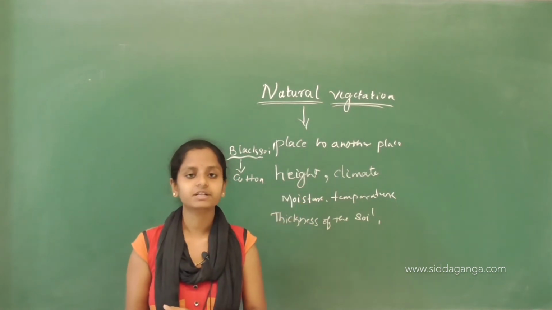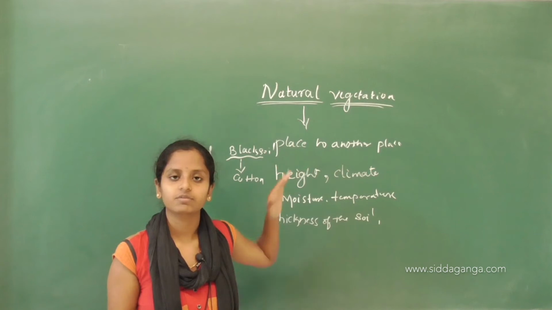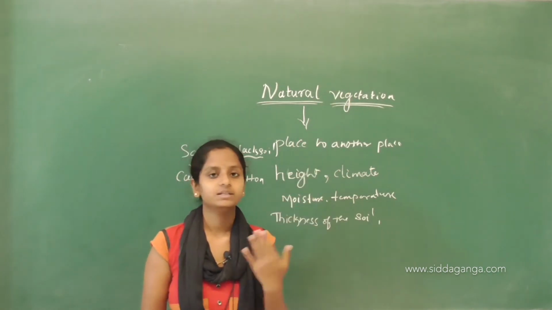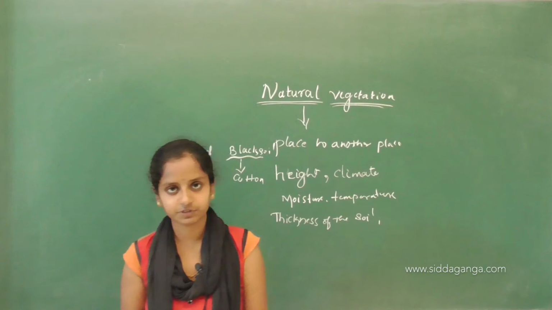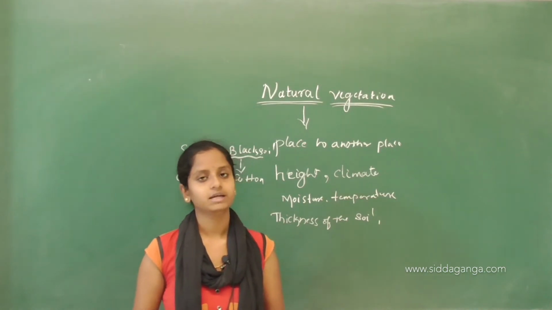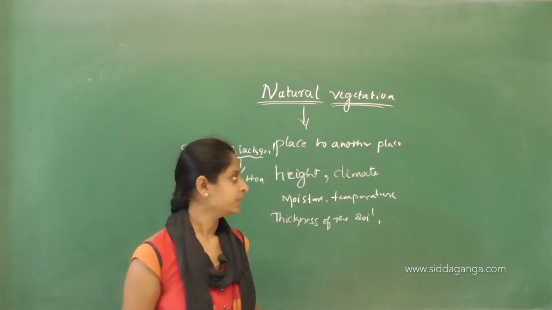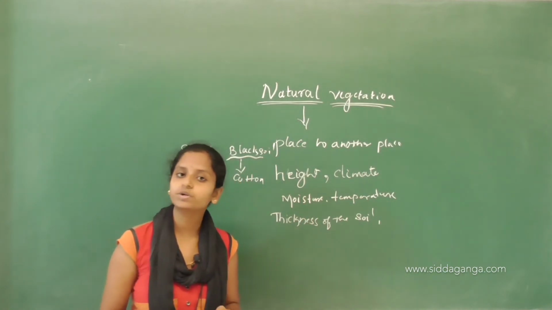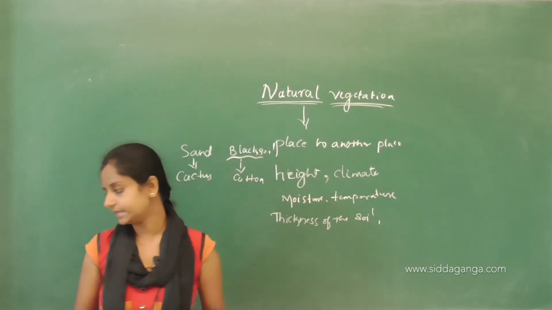There is a difference in natural vegetation from height to height. At higher altitudes there is one type of natural vegetation, and at lower altitudes a different kind. So, this is how natural vegetation varies from place to place.